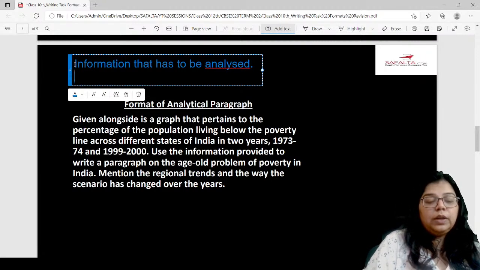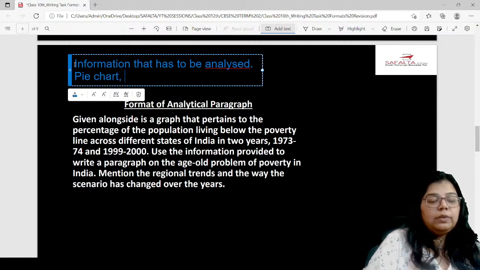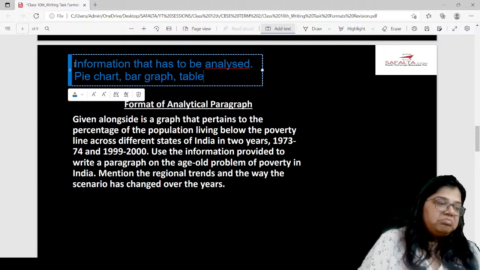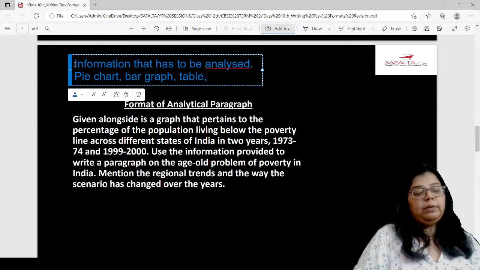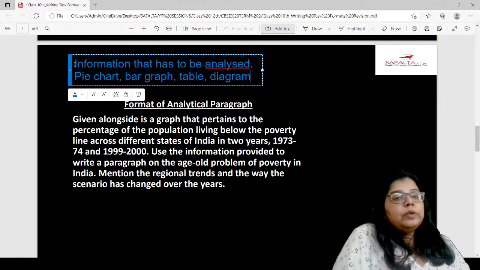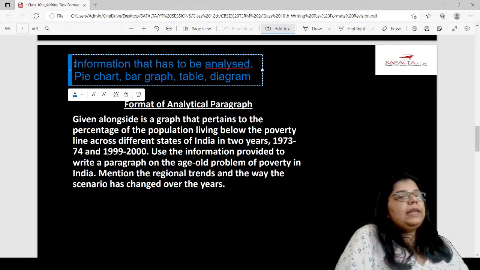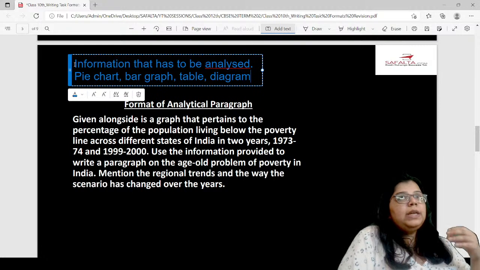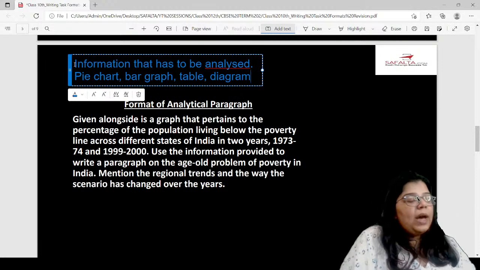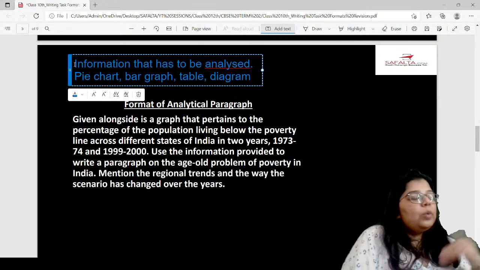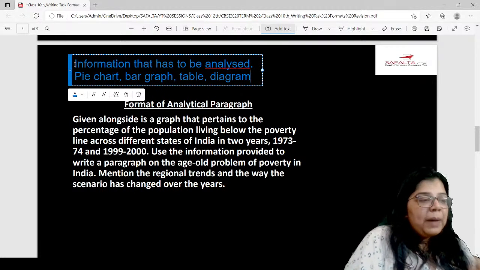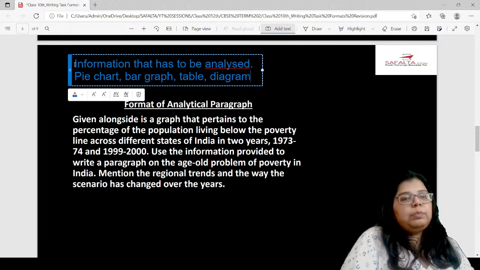You can be given a pie chart. You can be given a bar graph. You can be given a simple table, right? You can be given some sort of a diagram. So what is an analytical paragraph? It is a paragraph where you have to analyze certain information that is given to you. And once you analyze that information, you are going to write the paragraph. How will you be given that information? Through pie charts, bar graphs, simple tables or diagrams.